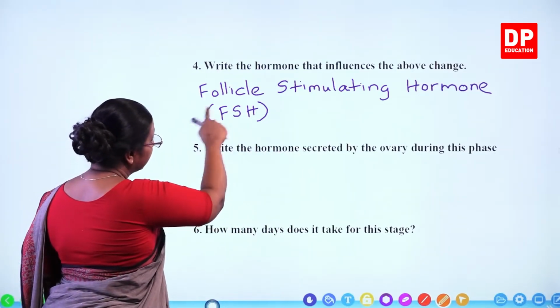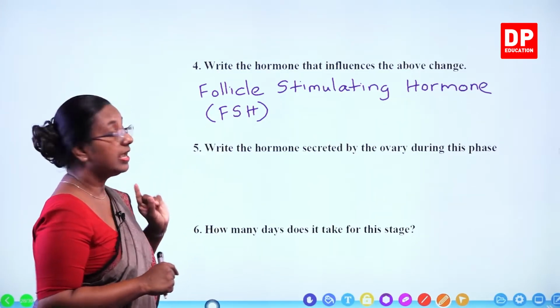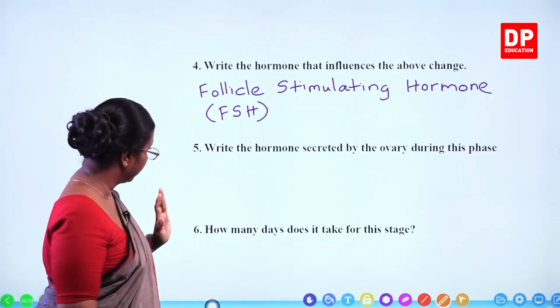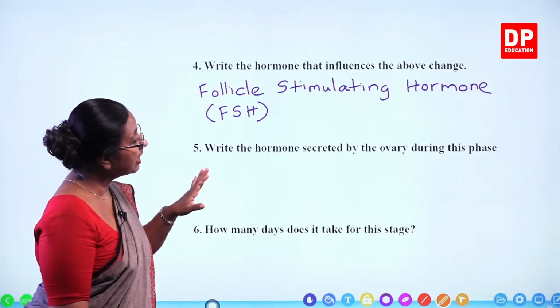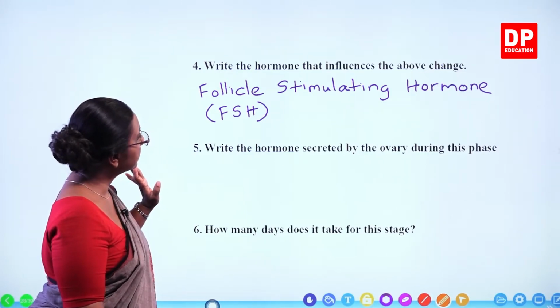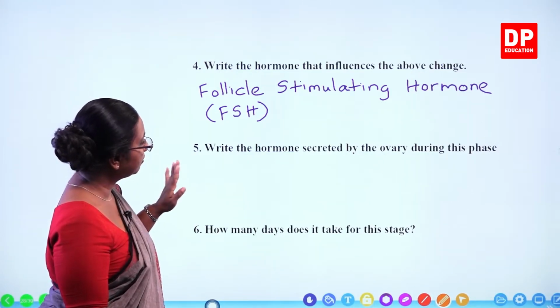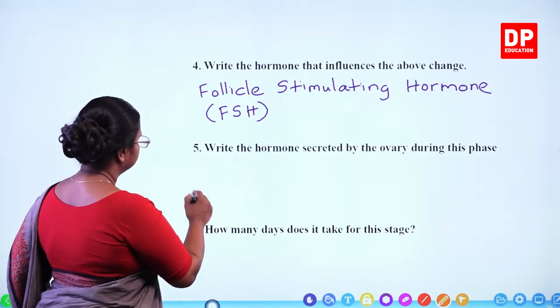That is how we get the abbreviation also. Follicle stimulating hormone, FSH. That you have to remember. Then the fifth one. Write the hormone secreted by the ovary during this phase. The hormone that is secreted by the ovary during this phase, that is the estrogen.